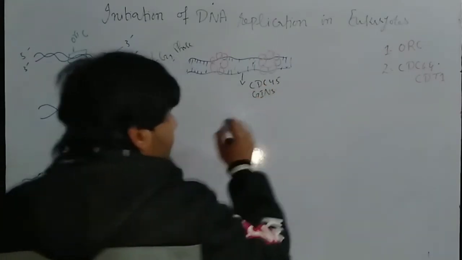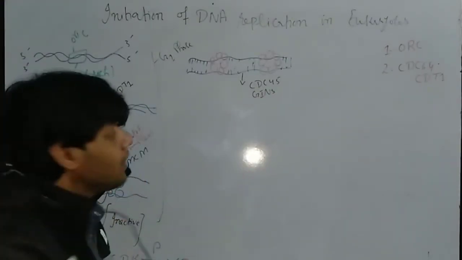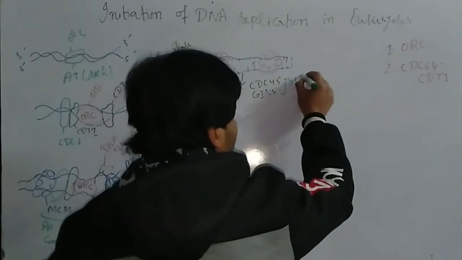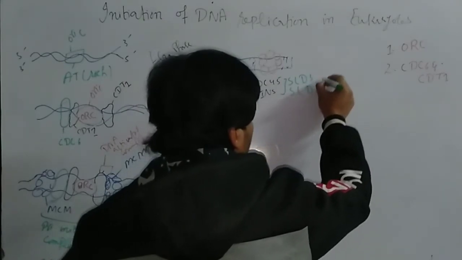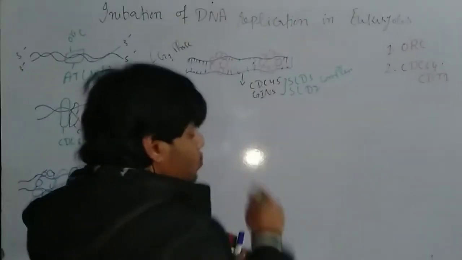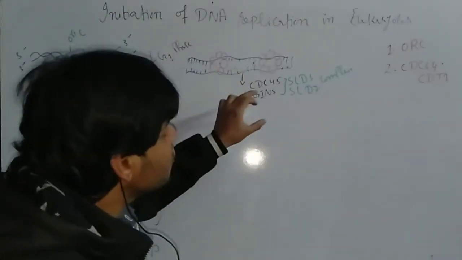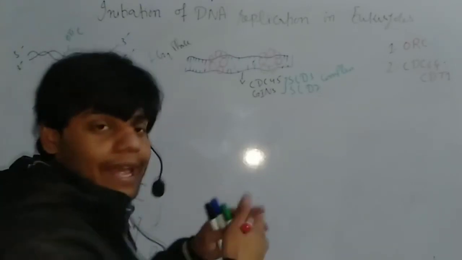But remember, CDC45 and GINS are recruited by different kinds of proteins, the SLD3 and SLD7 complex. These two can activate these two proteins, CDC45 and GINS. Now after that, we get another complex.